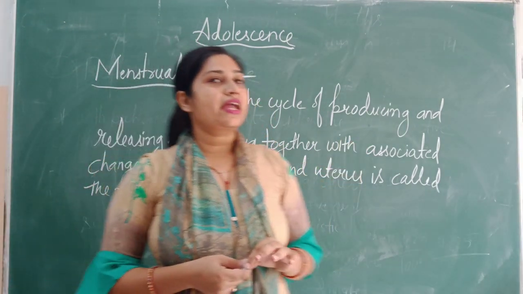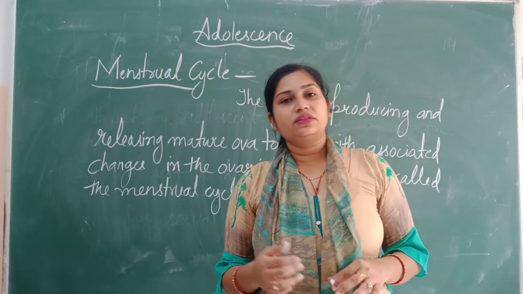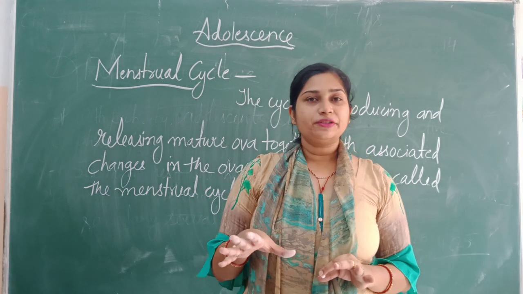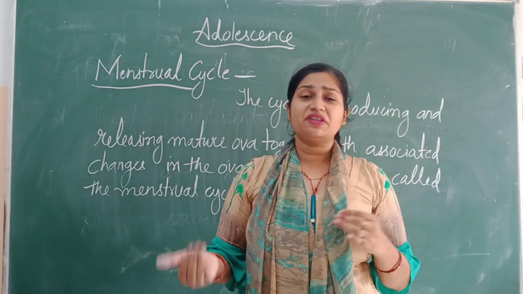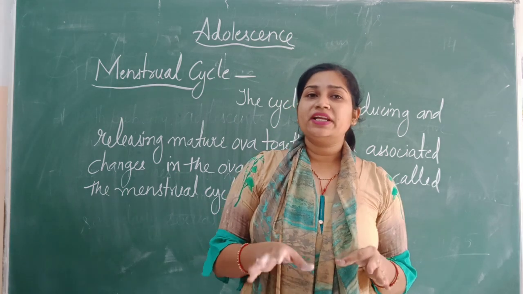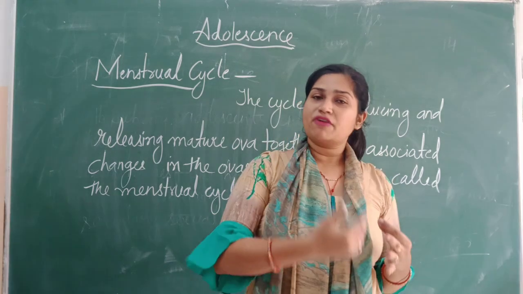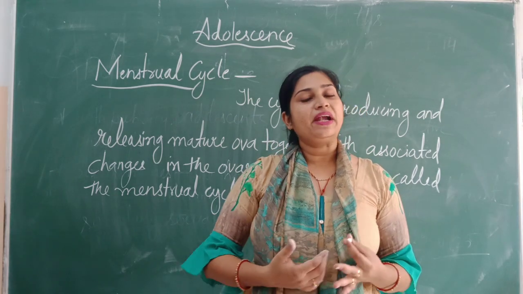So this cycle basically completes in 28 to 30 days. However, it also differs. It all depends upon the hormones, so it can differ from individual to individual.